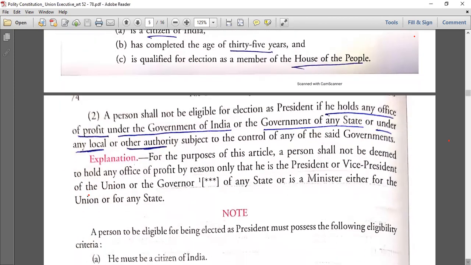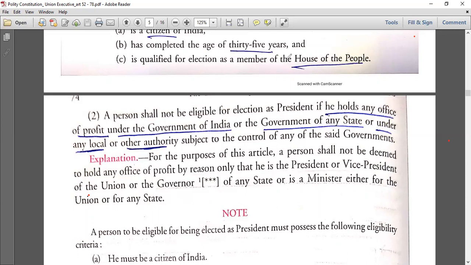A person shall not be eligible for election as president if he holds any office of profit under the government of India. Office of profit is defined in another article, 105. We'll go to that, but I'll tell you what is office of profit first. If he holds any office of profit, he's not at all eligible for election. And where will he hold an office of profit? Office of profit means if he is having some financial thing.